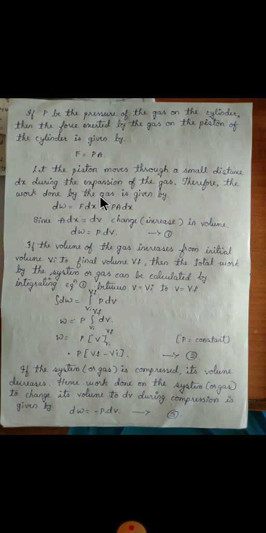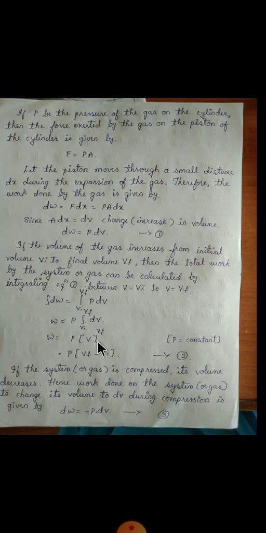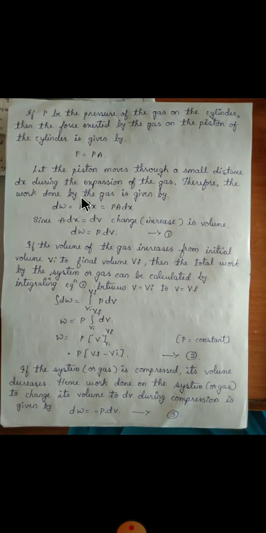Therefore, the work done by the gas is given by, work done is what? Force into displacement, and force we have defined as the product of pressure and area. So substitute the value of force here, that is force is pressure into area into dx. In this diagram, as we expand the gas, the piston moves upward some distance dx, so work done is force into displacement. By applying some force we have moved the piston, so that expansion of the gas has taken place.